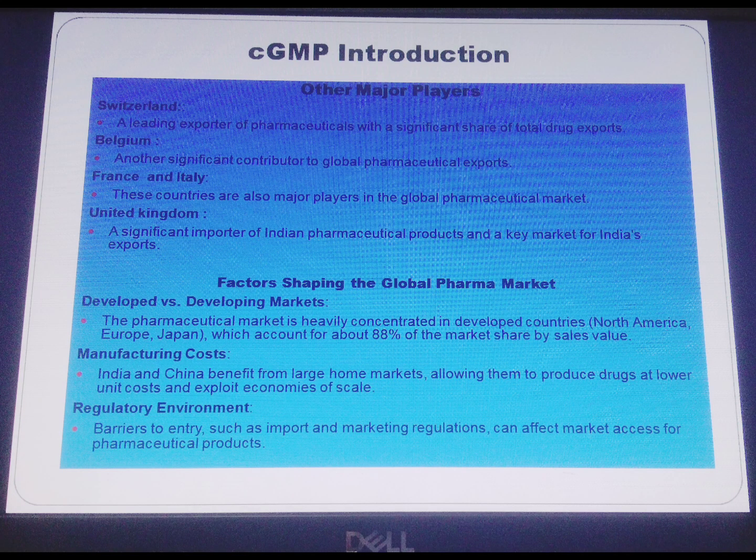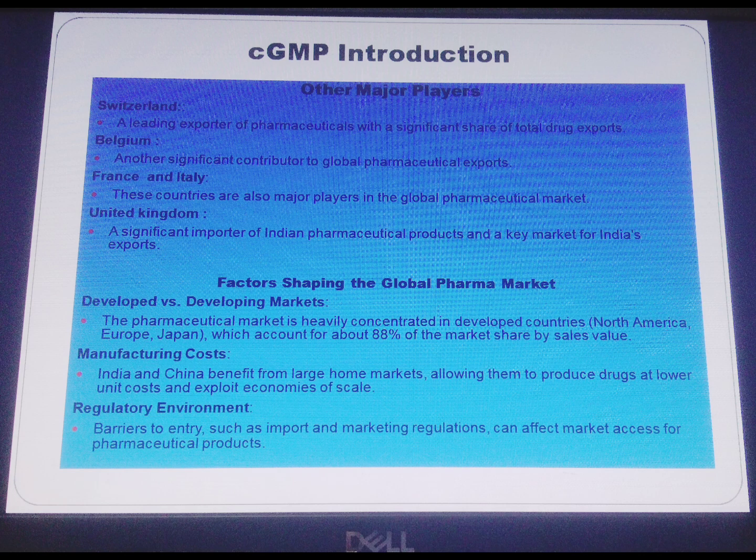Other major players: Switzerland, a leading exporter of pharmaceuticals with a significant share of total drug export. Belgium, another significant contributor to global pharmaceutical export. France and Italy, these countries are also major players in the global pharmaceutical market. United Kingdom, a significant importer of Indian pharmaceutical products and a key market for India's export.